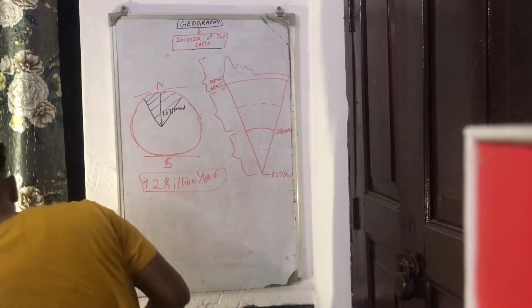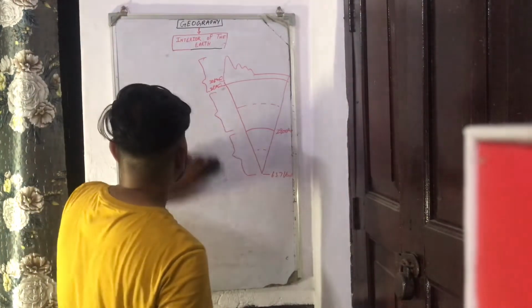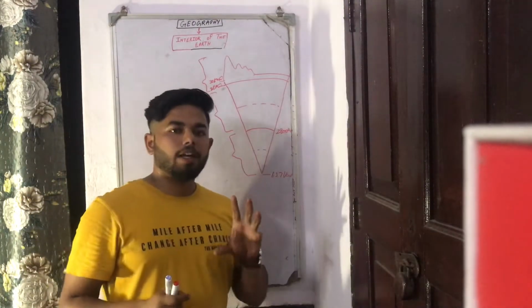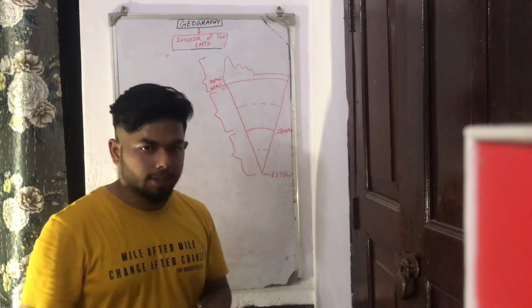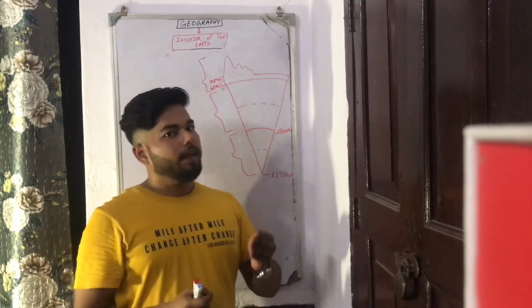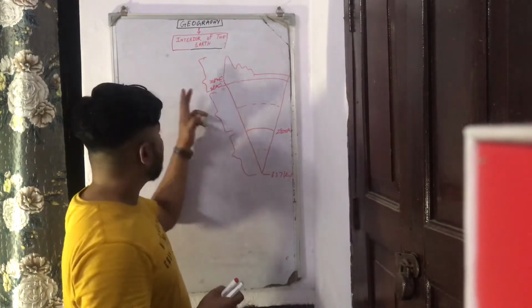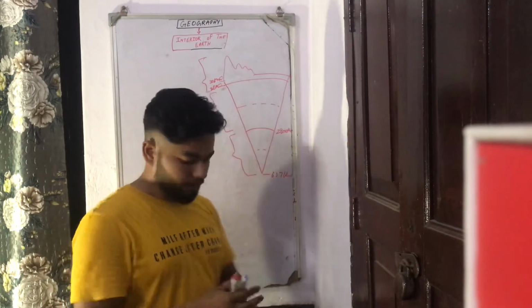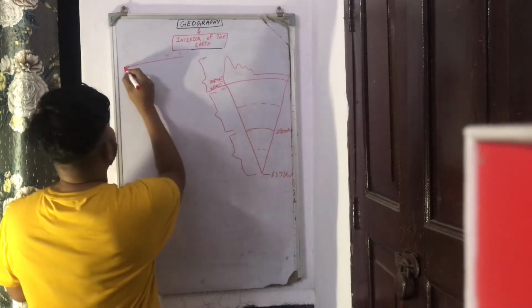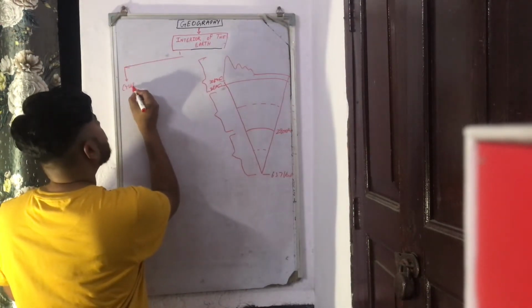So now we'll look into it one by one. First of all, we say that the earth is like an onion peel. Take that as an example. An onion peel is made up of various concentric layers, and similarly our earth is also made up of 3 layers. What are these 3 layers? The earth is divided into, number 1, the crust.